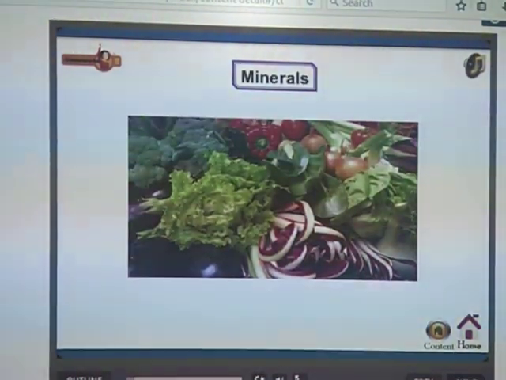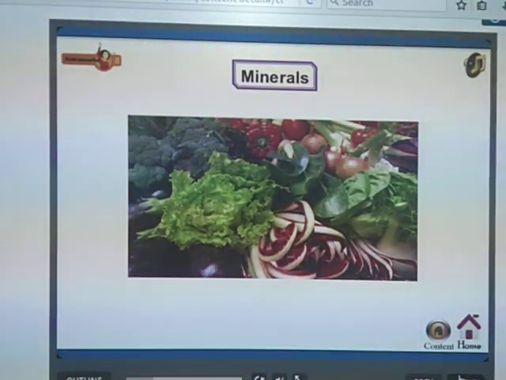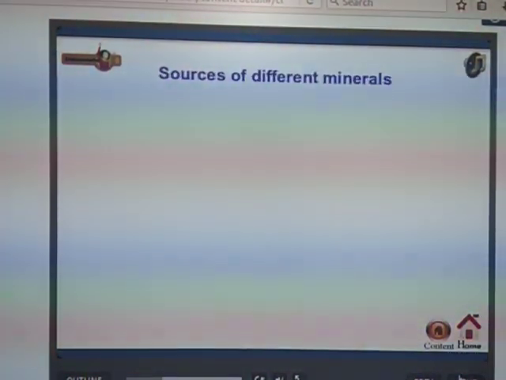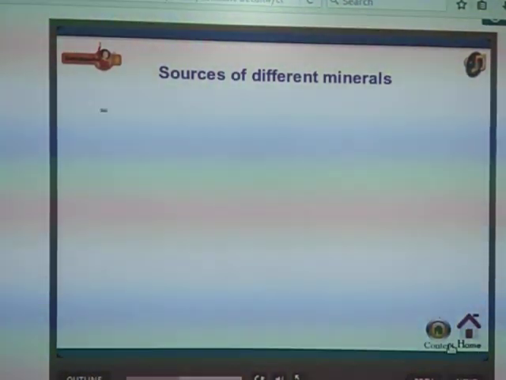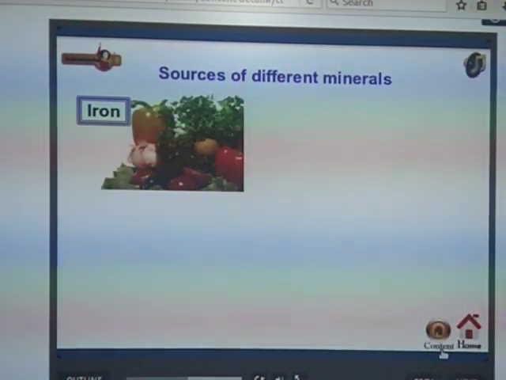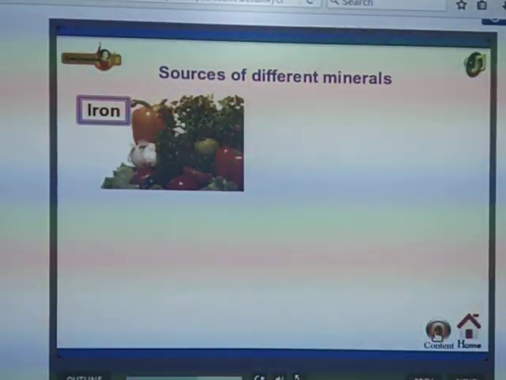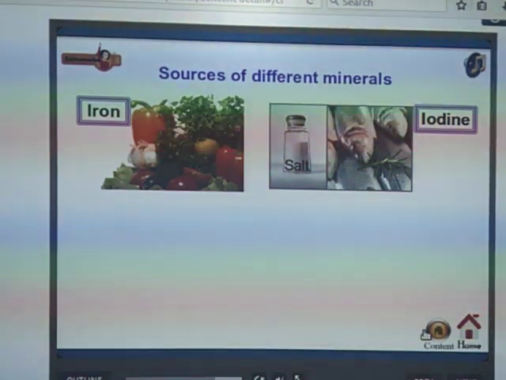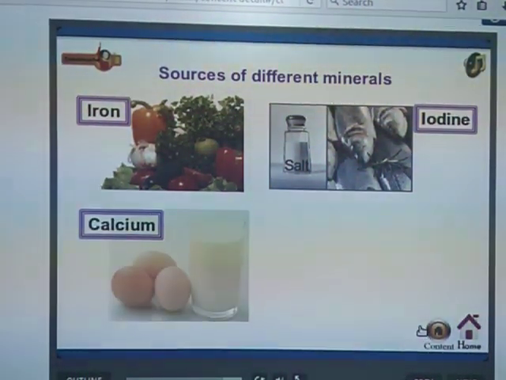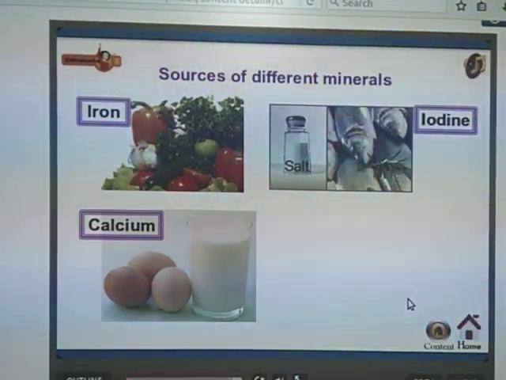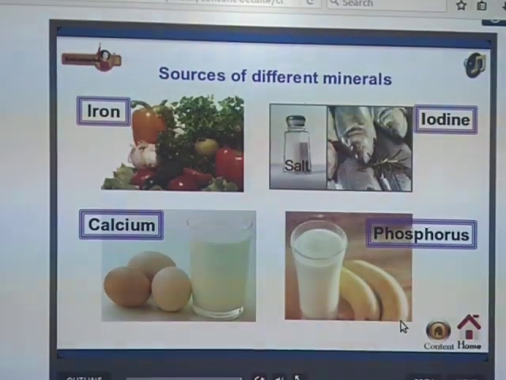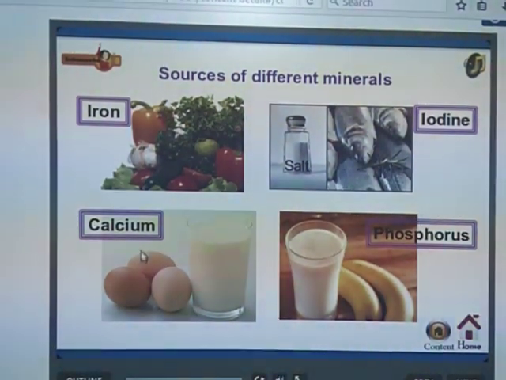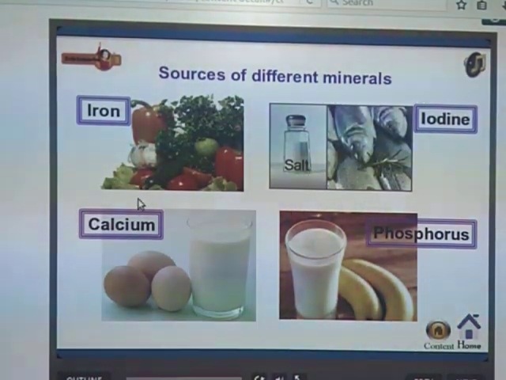So next is one of the most important constituents, that is minerals. So the sources of different minerals: iron, which is present in fresh fruits and vegetables, and iodine. The most iodine we get is in salt. And phosphorus, calcium. So these are some sources